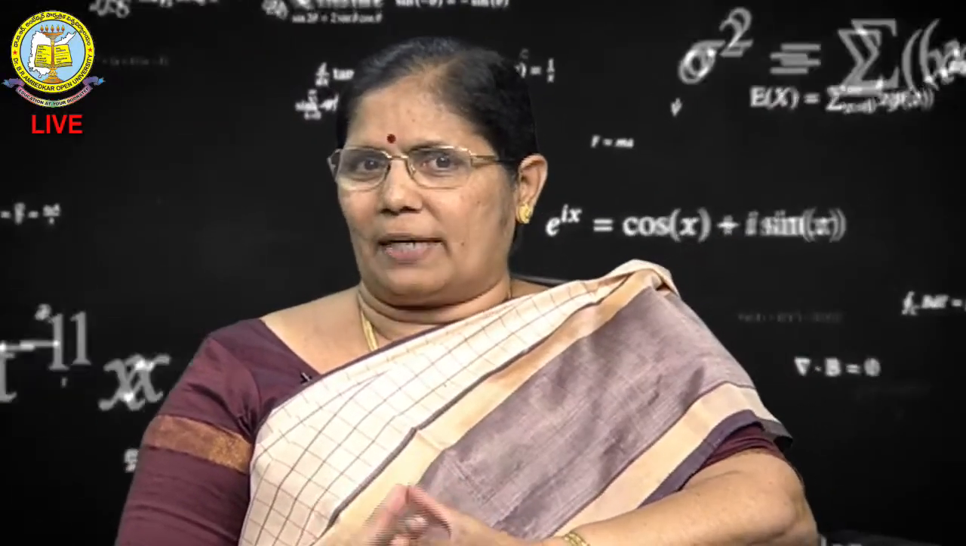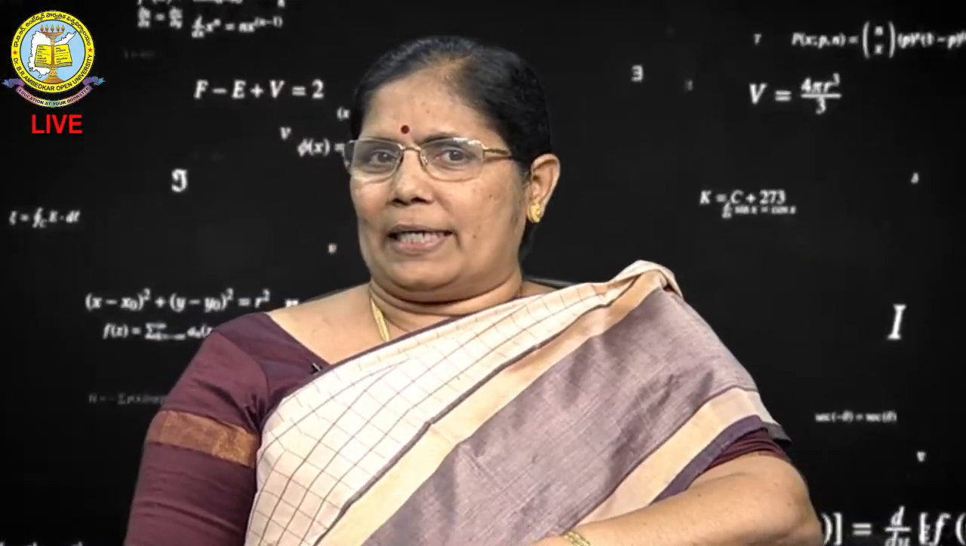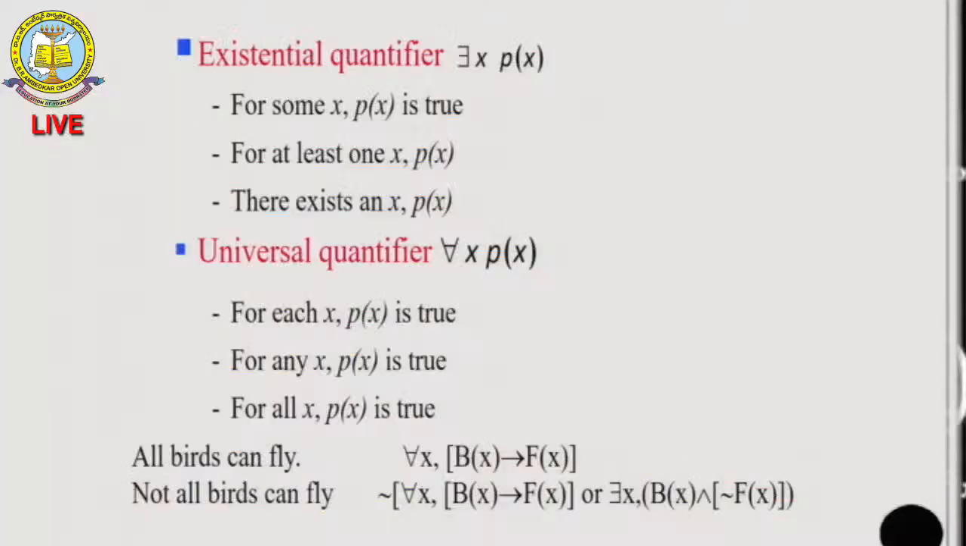Now we want to focus a little bit on quantifiers. What do we mean by quantifier? That means we are generalizing. There are two types of quantifiers: one is the existential quantifier and the other is the universal quantifier. Existential means there exists x, and that is the symbol for there exists x. There exists x such that P of x means for some x, P of x is true. Universal means for every x, P of x is true.